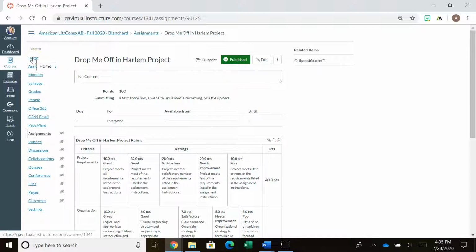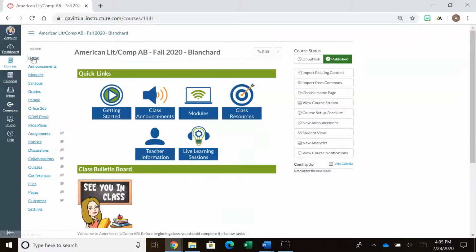Now let me say this too. It's really important that you realize that you have to submit files that I can open and read. And so if you're working on Google Drive and you send me a link, I'm not going to be able to read that or open it. And you're not supposed to send links. So please be aware of that. I'll discuss all this at the welcome chat, but it's important that you know that, okay? So you have to send a PDF or a Word document because I can open that, okay?